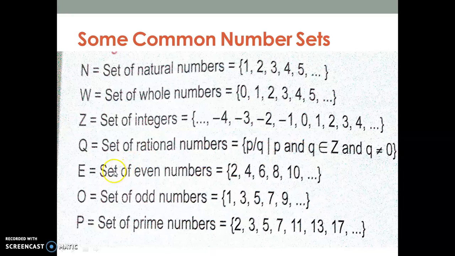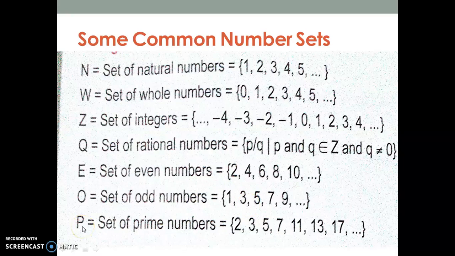Then again we have one more set, the set of even numbers. As I told you, even numbers are the numbers which come inside the table of 2, the multiples of 2: 2, 4, 6, 8, 10, and since there are no limits over here for the set of even numbers, we write dot dot dot. Odd numbers are the numbers which do not come inside the table of 2. These numbers are called odd numbers. We represent them by the capital letter O, and they are written as follows.